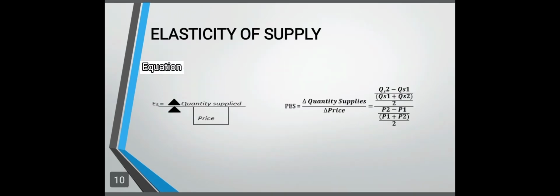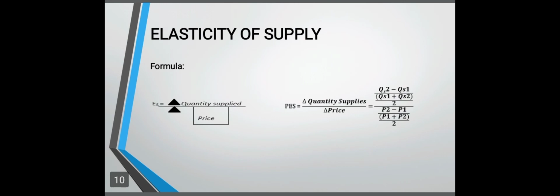Now let's proceed to the elasticity of supply. Elasticity of supply is the reaction or response of the seller or producer when the price change. Ito yung pag-response ni seller sa price. Now here is the equation of elasticity of price. Elasticity of price equals delta quantity supplied over delta price. Now here is the PES or the price elasticity of supply equals delta quantity supplied over delta price.